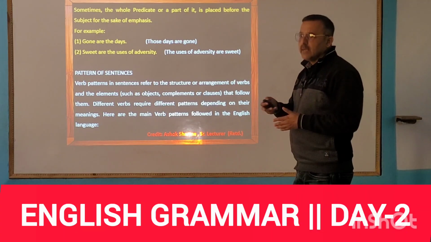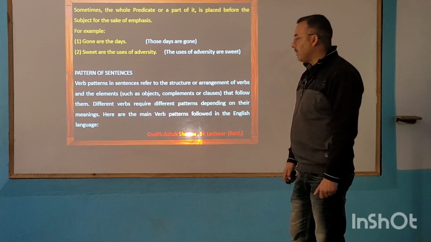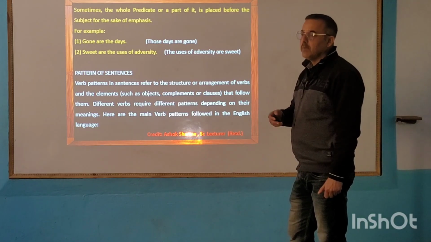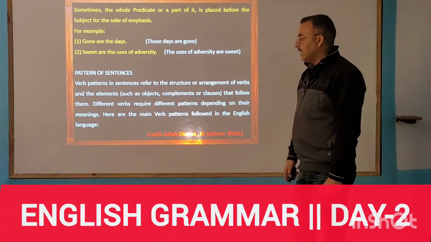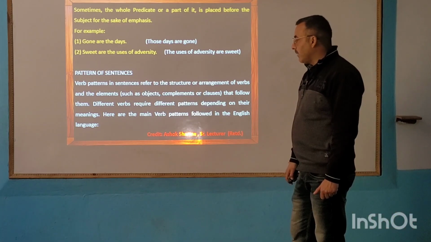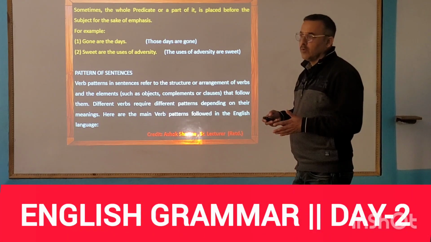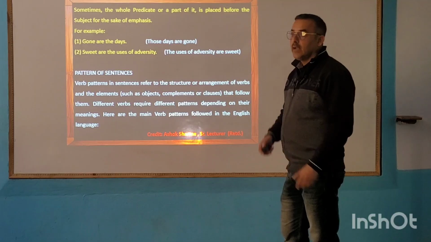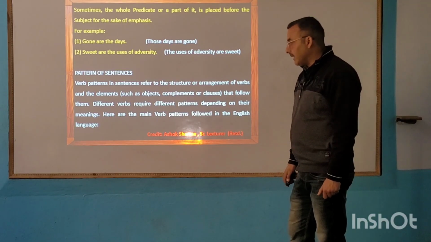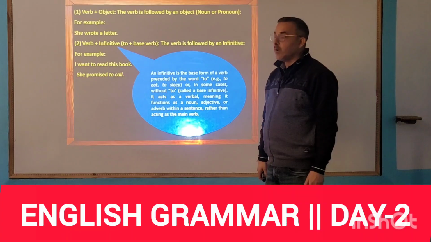Elements are the different parts of the sentence such as objects, complements or clauses. Different verbs require different patterns depending upon their meanings. Let me discuss some types of verb patterns.